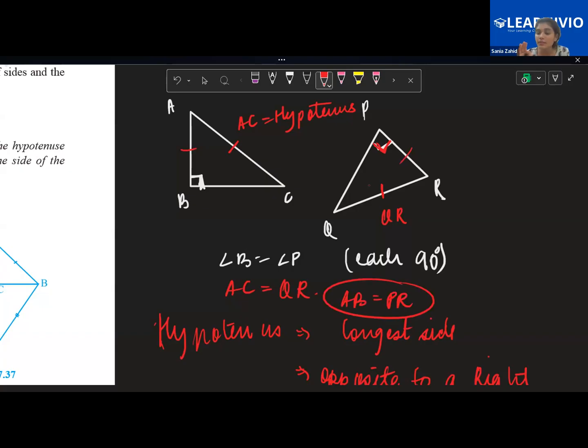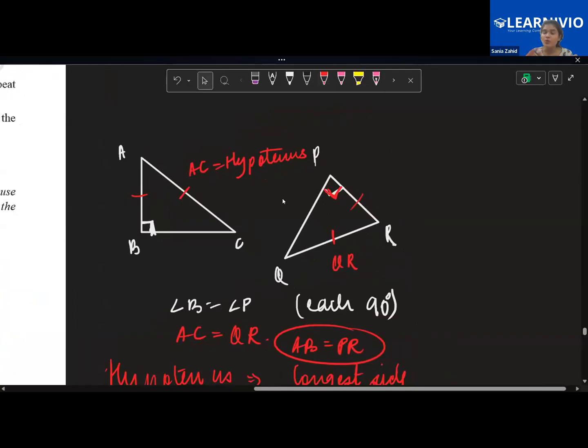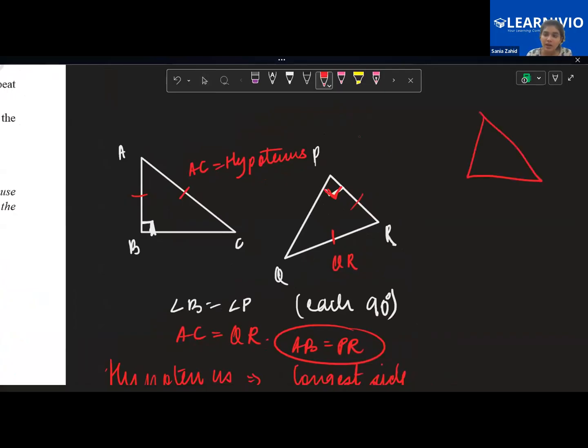Now, do you know that base and perpendicular are interchangeable? For a right angle, children, let's suppose this is my right angle triangle ABC, aligned like this. Now let's suppose I draw the same triangle in a way that this is B, but here I write A and here I write C. So the triangle is the same.